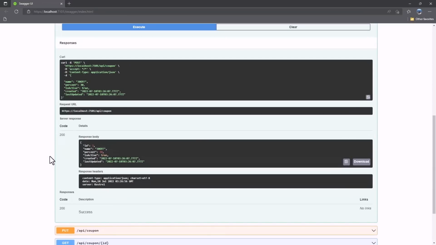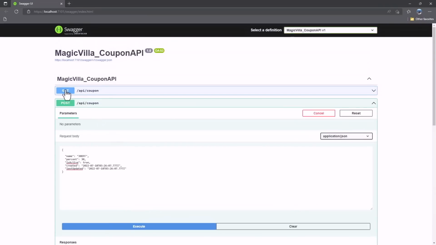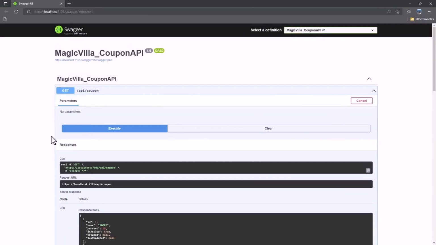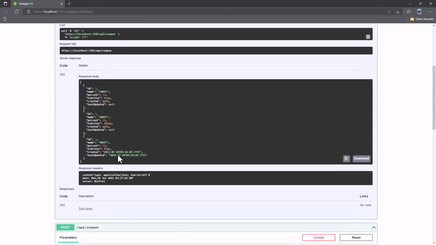We scroll down and perfect. In the response body, you can see ID is 3. If we go back and we try to get all here, now we have 3 coupons.